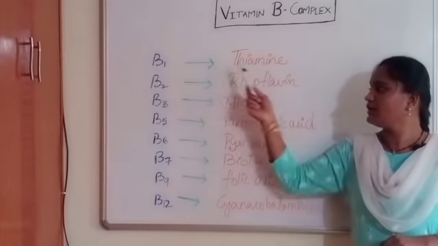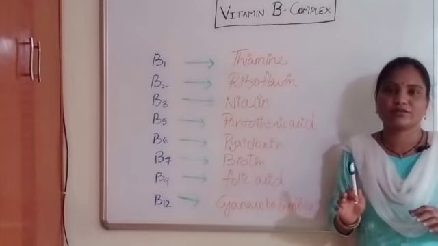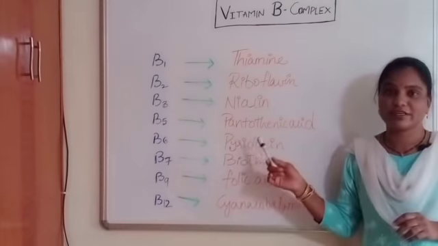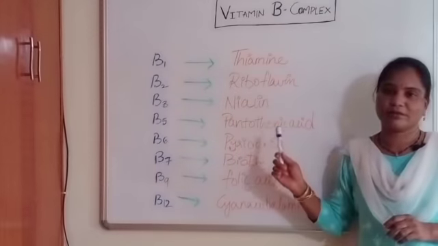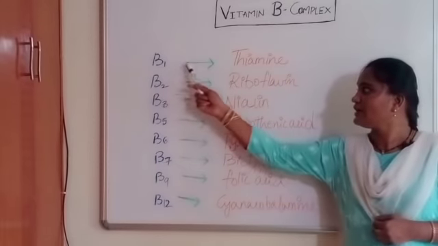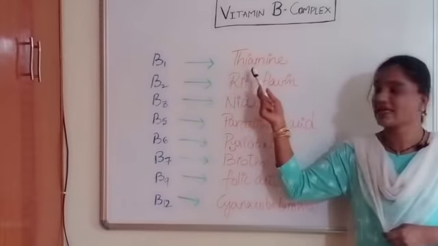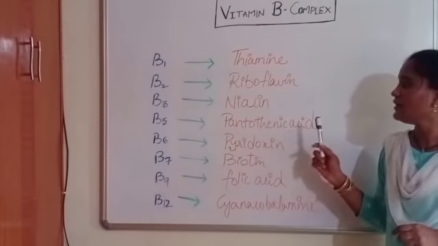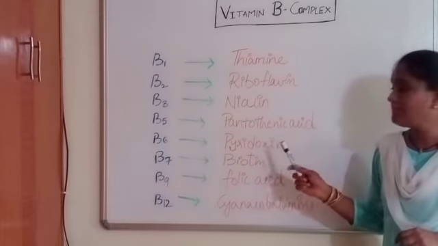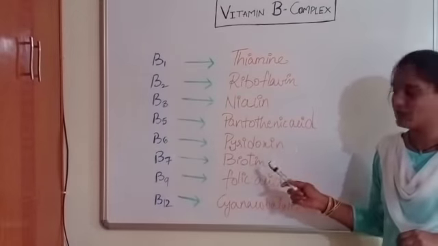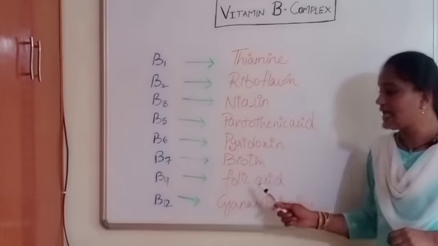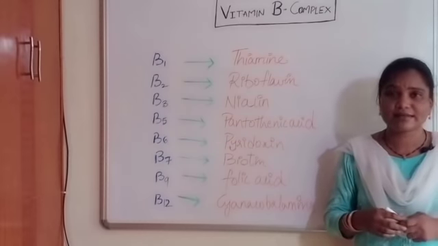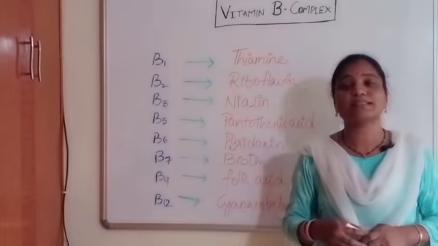So today I am going to tell you a trick to easily remember these scientific names of each vitamin B. Vitamin B1 has the scientific name thiamine. For B2 it's riboflavin, for B3 it's niacin, B5 pantothenic acid, B6 pyridoxine, B7 biotin, B9 folic acid and B12 cyanocobalamin. Now, what is the trick to easily remember all these scientific names?